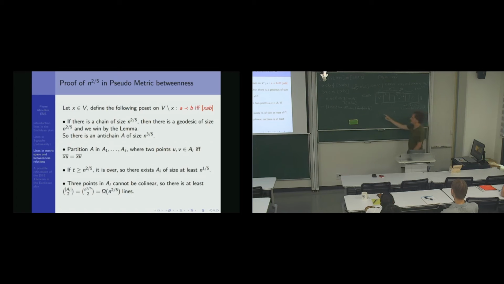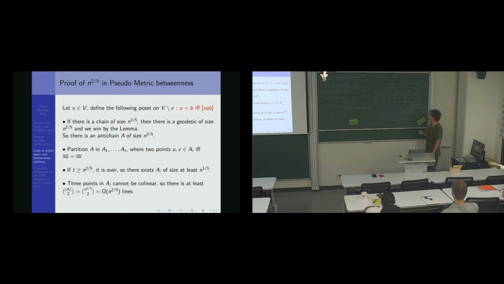But I know that if they are collinear, it means that X is between A and B. So I have AXB, and similarly I have AXC and BXC.